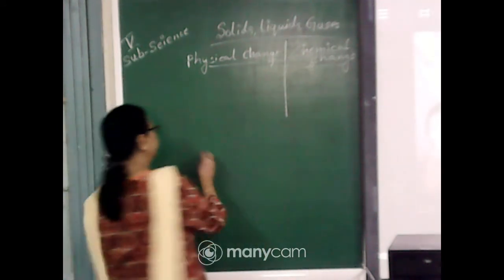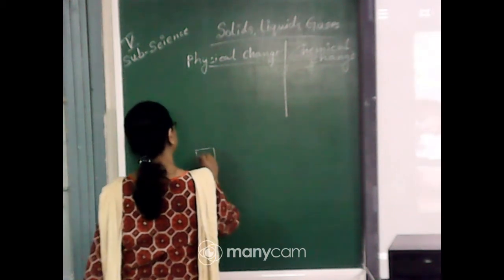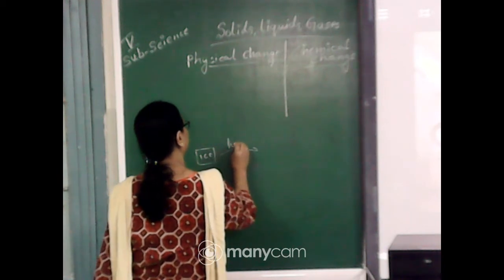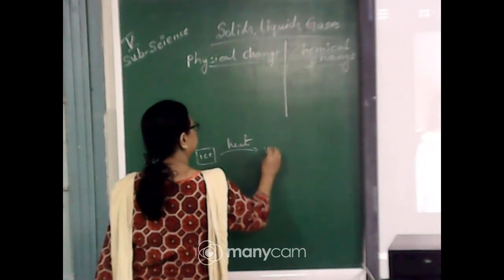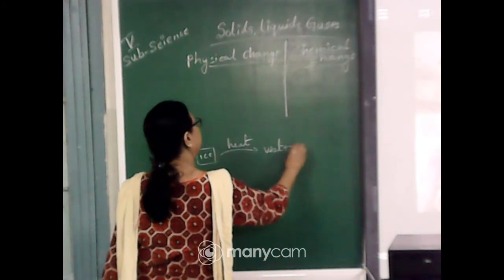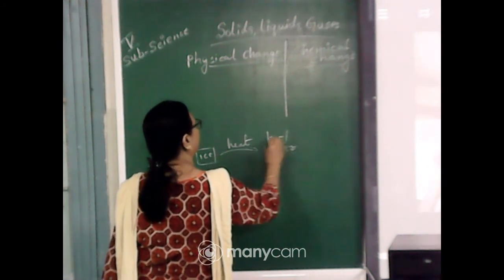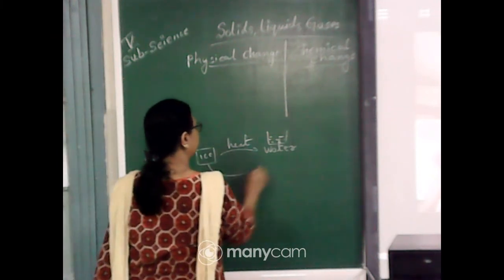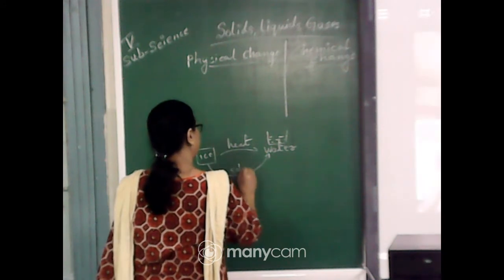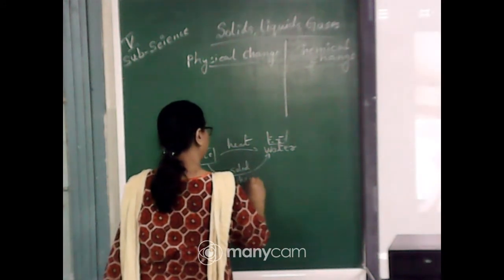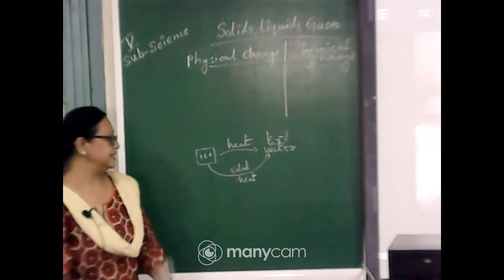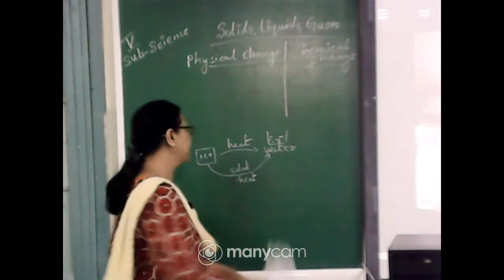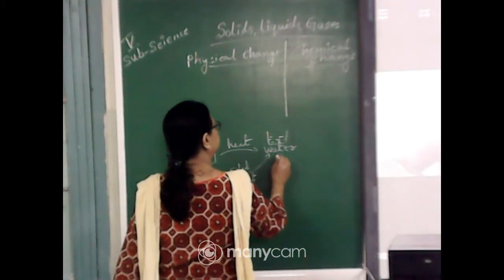Suppose we are taking an ice cube and on heat it changes into water. Okay, so we will see it changes into water. Now that means the state is changed. That means solid changes into liquid by heat, isn't it? We are giving heat, it is absorbing the heat and it changes into water. It is a solid state and this state changes into the liquid state.